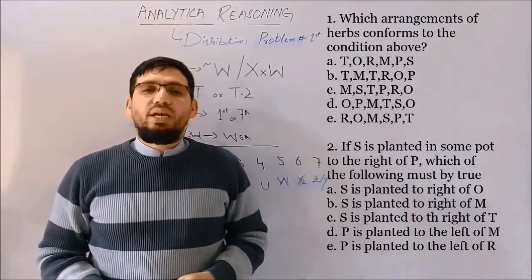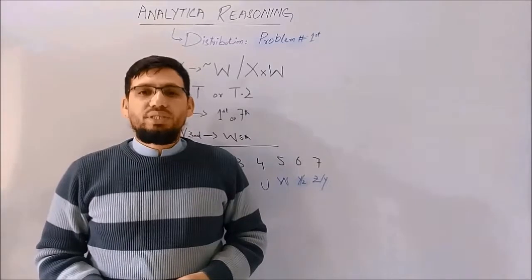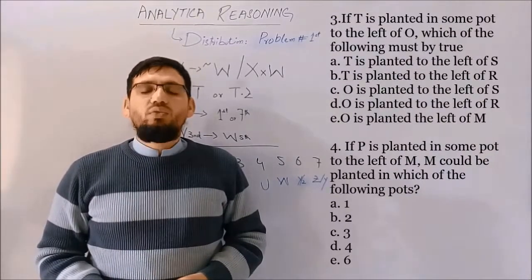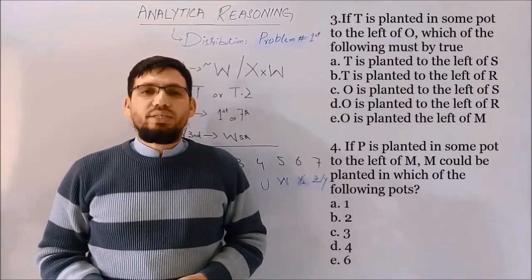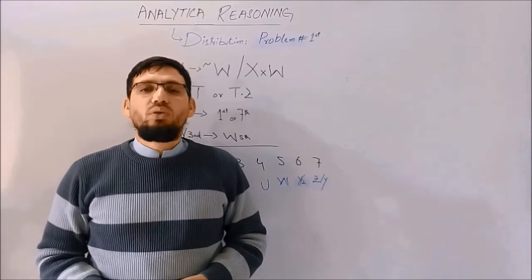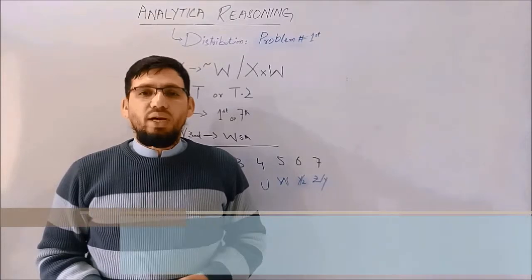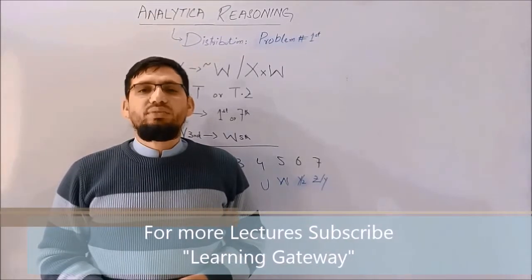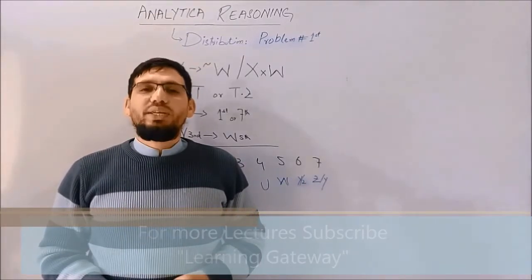In our next class, we will solve a case of distribution where we will arrange our data in horizontal form. The different people are living on various floors of a building, and we have to find out which person is living on which floor. See you in the next lecture.